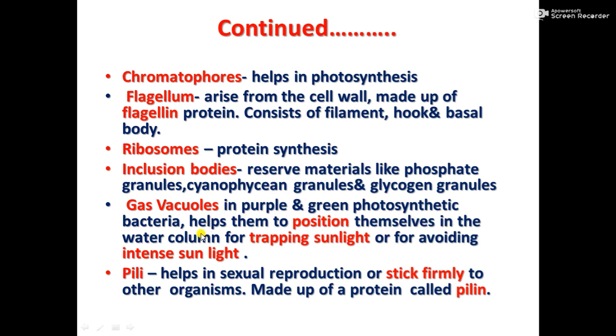They are aquatic, so they position themselves in the water column for trapping sunlight for photosynthesis. Or sometimes when intense sunlight is there, they position themselves so that they can avoid it. So there are two functions of the gas vacuole: to position themselves either for trapping sunlight for photosynthesis, or, if the sunlight intensity is more, to avoid intense sunlight.